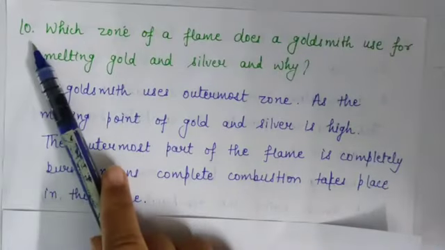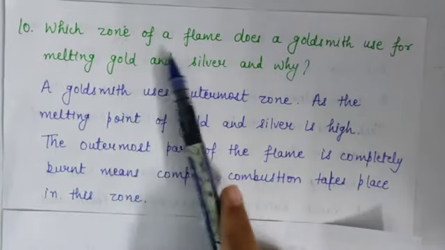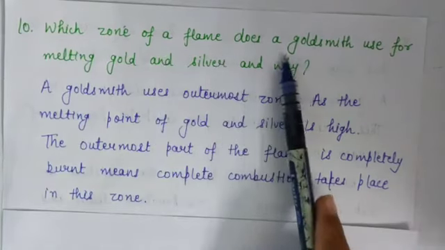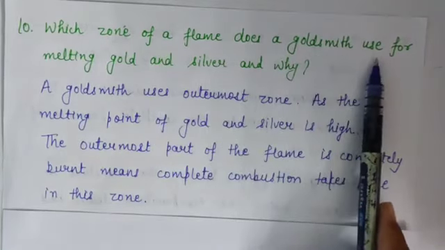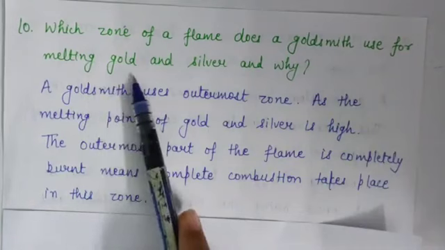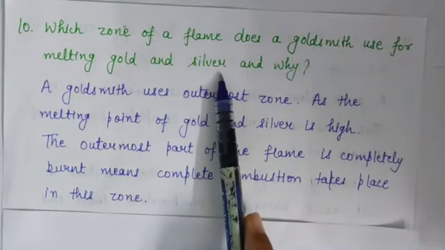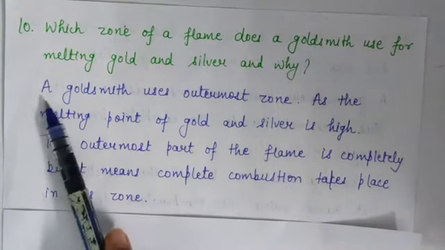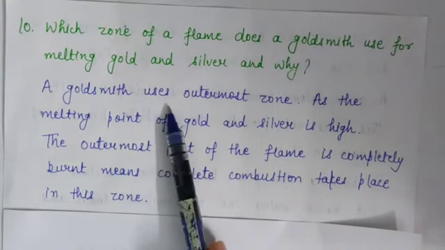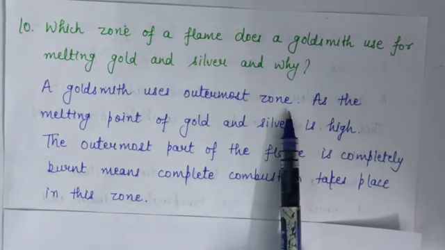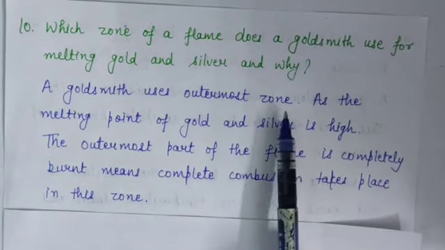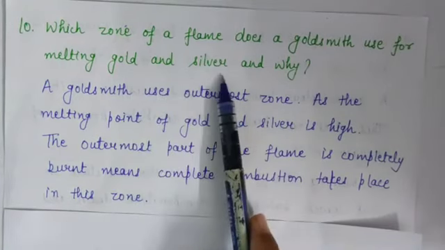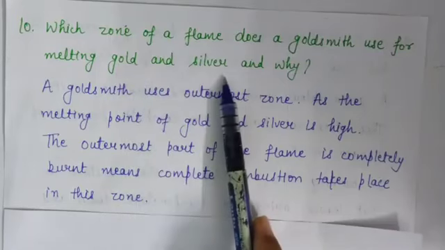Now question number 10 is, which zone of a flame does a goldsmith use for melting gold and silver, and why? The answer is, a goldsmith uses the outermost zone to melt gold and silver.